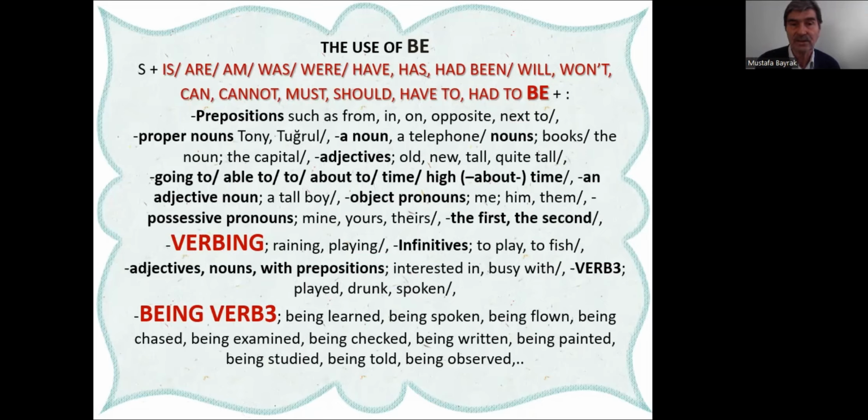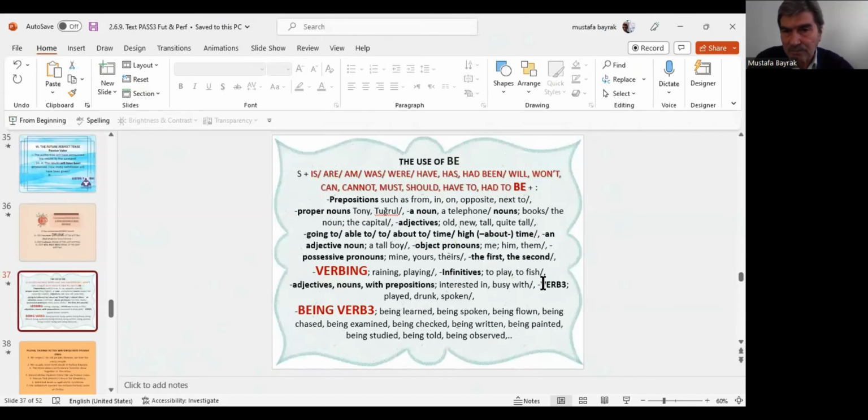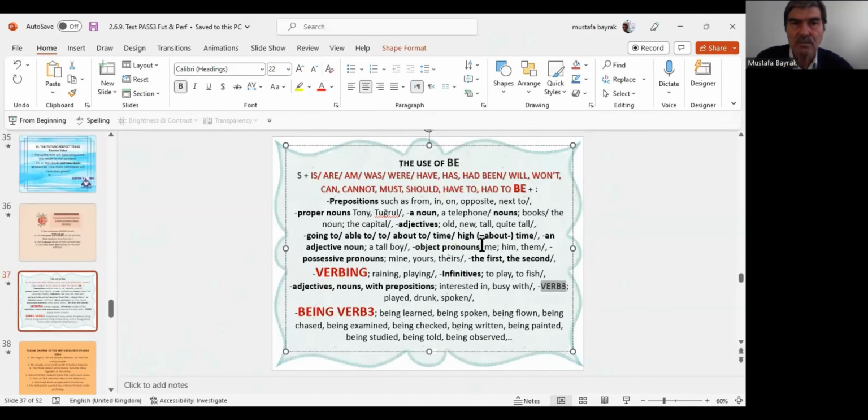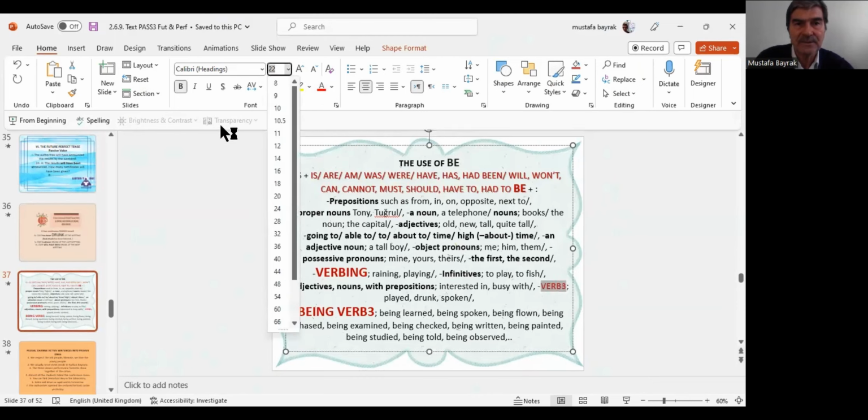And verb 3: played, drunk, spoken. Yes, football is played here. Basketball is played here. Verb 3. And let me turn it red also because it is also important.